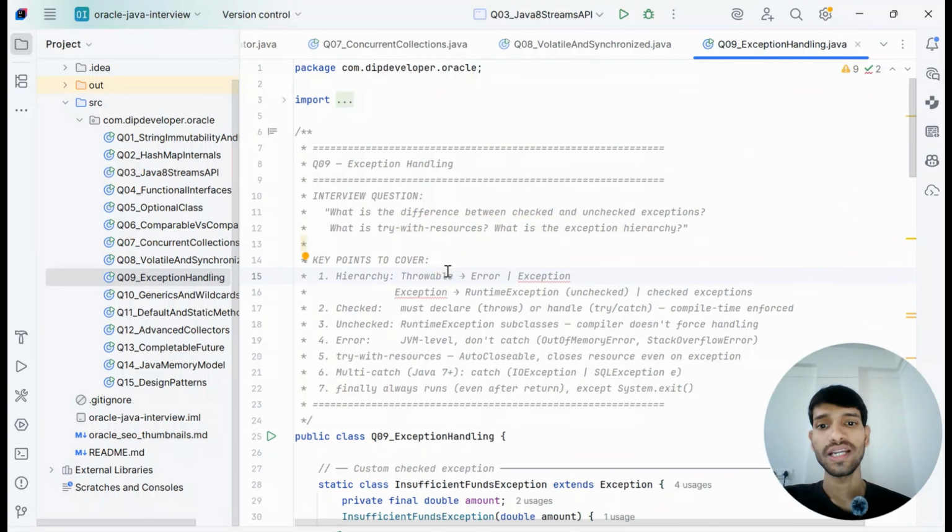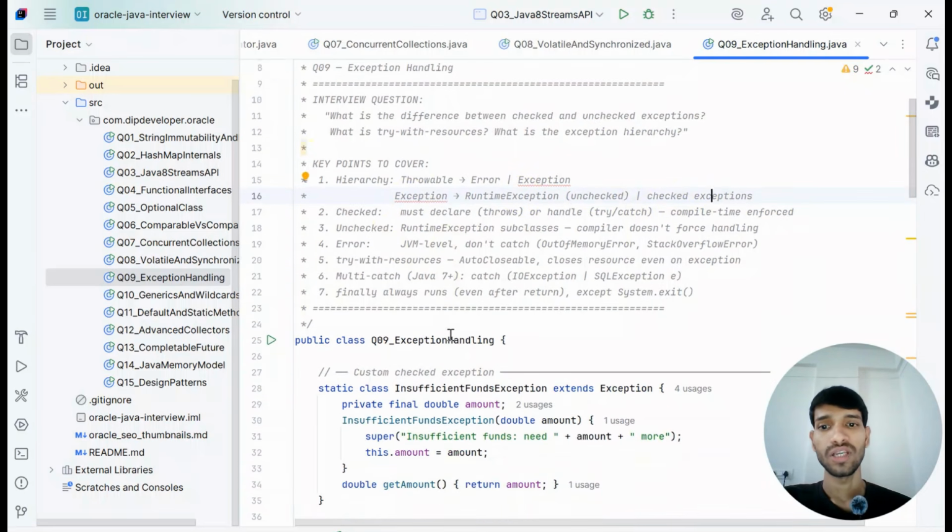In the exception hierarchy, we have Throwable, and from Throwable we have Error and Exception. From Exception we have RuntimeException, which is the unchecked exception, and checked exceptions occur during compile time. For example, for checked exceptions you can mention FileNotFoundException, and for unchecked exceptions any kind of NullPointerException.